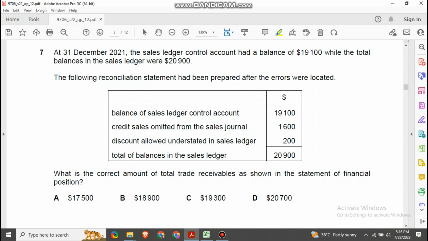So we can see that here we had a balance of 20,900 as per our sales ledger, but we forgot to include discount that we have given to our customer, basically a trade discount, which is 200. So if we reconcile this into our balance, then my balance will decrease from 20,900 to 20,700. So this is your correct option.